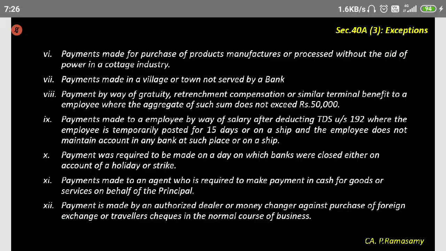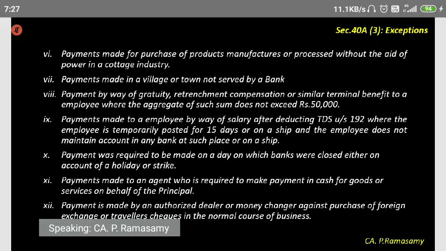Saravana Kumar: another doubt. Share of profit in a firm is exempt for only the partner alone or the partnership also? I don't understand your question exactly, because a partnership firm can also be a partner in another partnership.